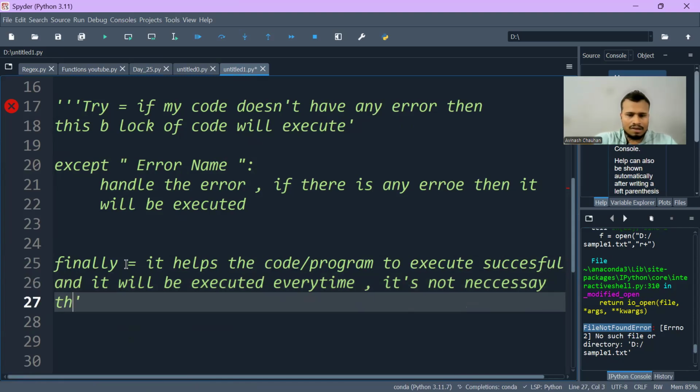It's not necessary that the try block has to execute, or the except block has to execute.